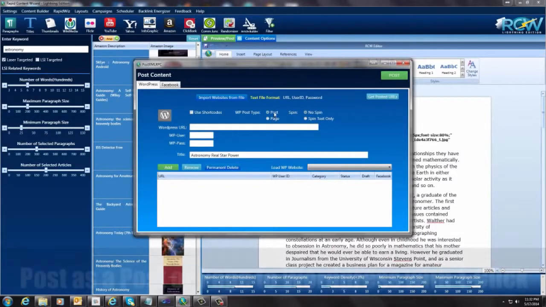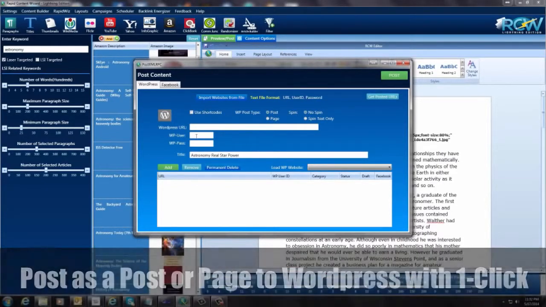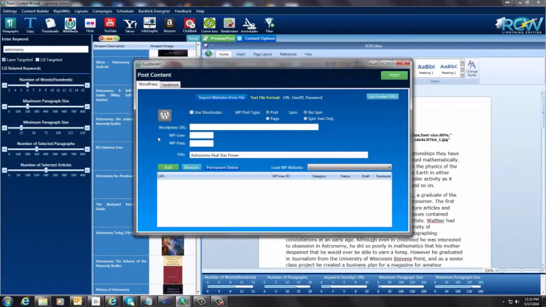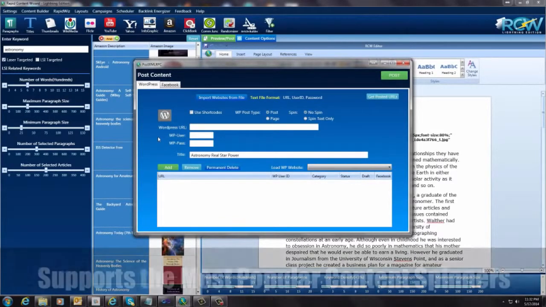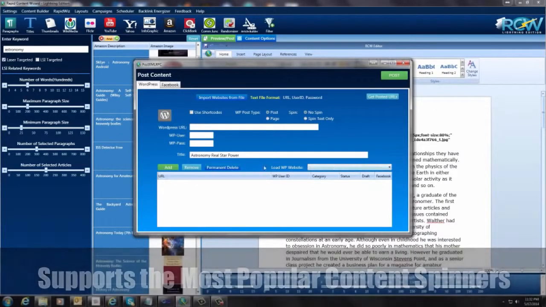So I'm going to come here. We can go to a poster page. I'm going to leave it post. We're not going to spin this at the moment, although we do have the ability to spin this. We have the best spinner and spin rewriter included with this product.